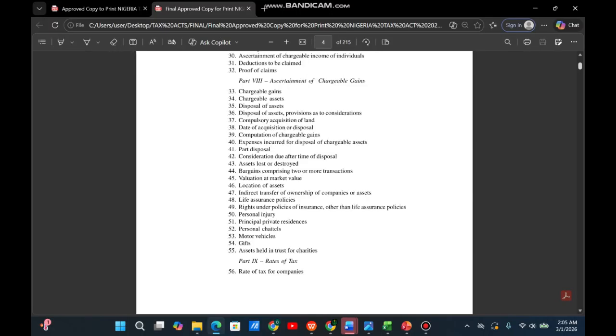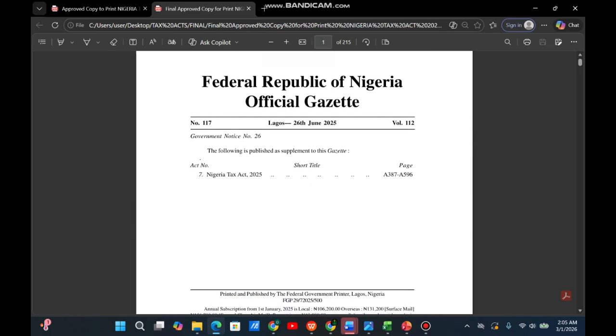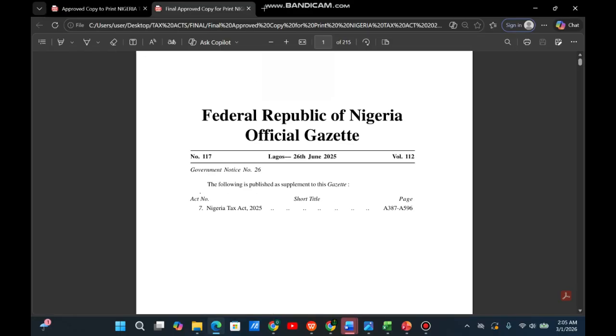The same thing applies to the remaining 4 acts: the Nigerian Tax Administration Act, the Nigerian Revenue Service Establishment Act, and the final one. I just want to tell you that you should equip yourself with this original and final copy before you go ahead to contest any tax case or to study, so you won't be reading the wrong document.